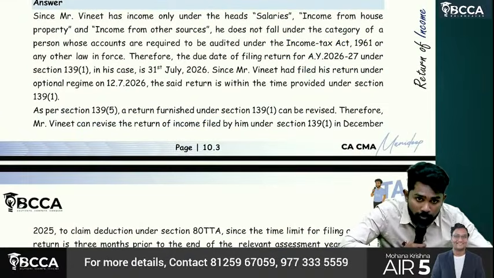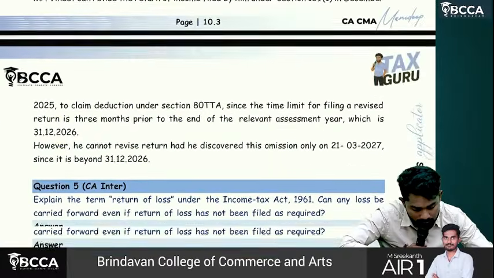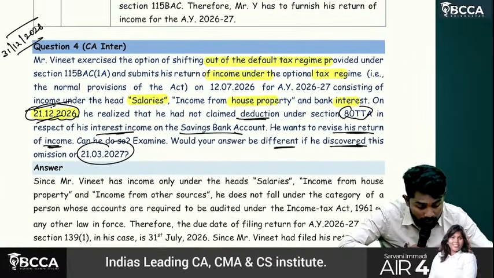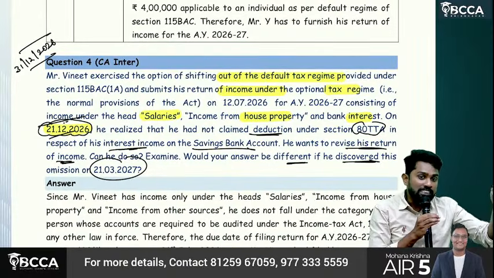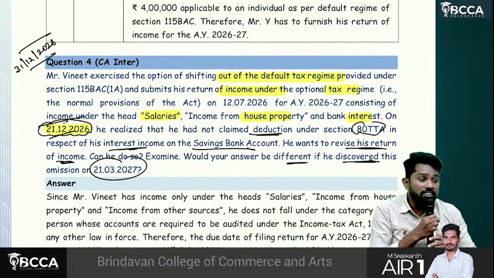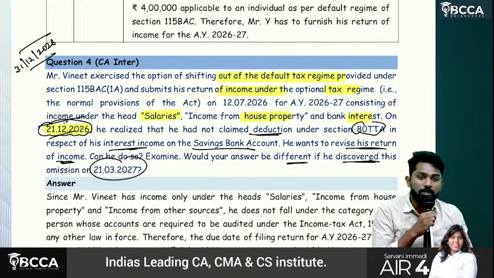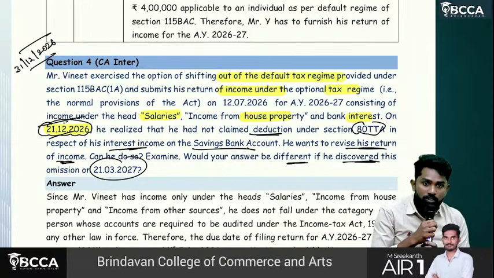Here, can he file an updated return? No, he cannot even file an updated return because here it is not creating additional tax. He is claiming 80TTA deduction, which results in a reduction of his income tax liability, not an increase of additional tax liability. So he can't even file an updated return.